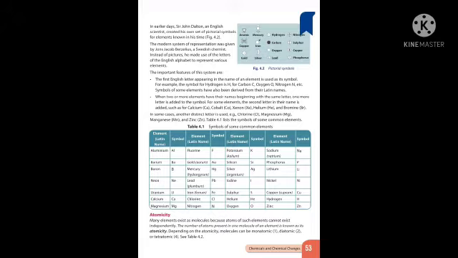Now, symbols of some common elements. See the picture I have shown in the tabular column. Did you see 4.1? See the first element given as aluminium, symbol Al. The first letter should be a capital letter and the second letter should be a small letter. So A should be capital, the second letter l should be small. Okay. Yes.